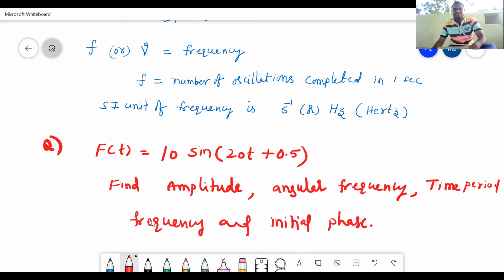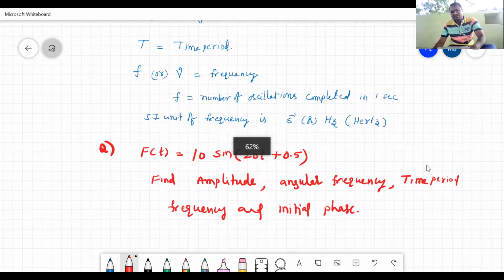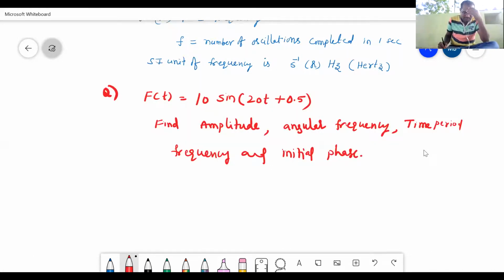Find everything. Try to solve this. Very simple equation. What you need to do? It is a simple harmonic equation. You need to compare with a known equation. Find everything.